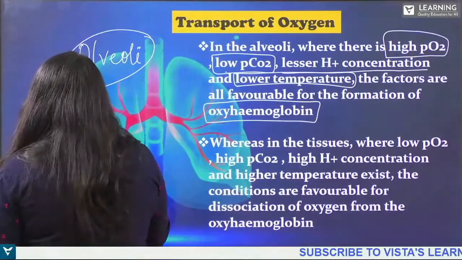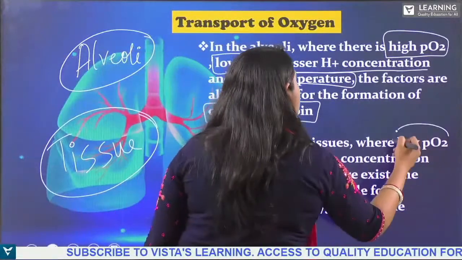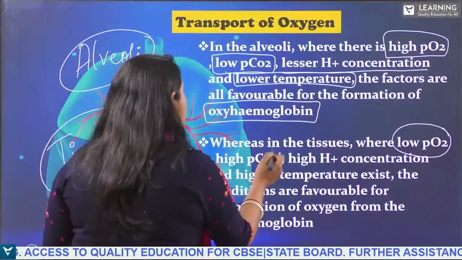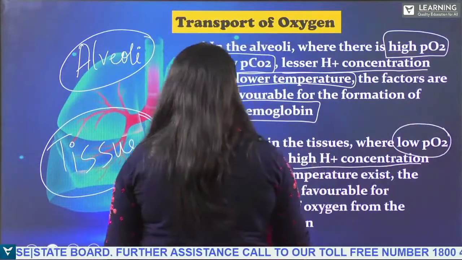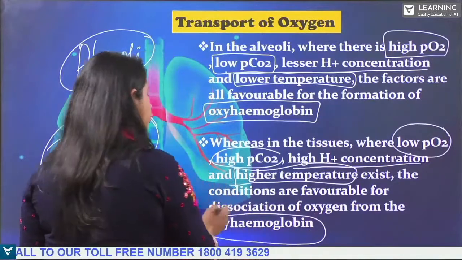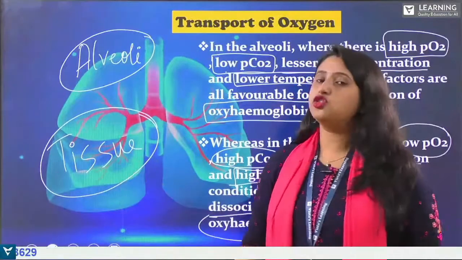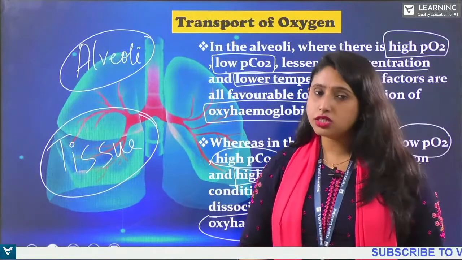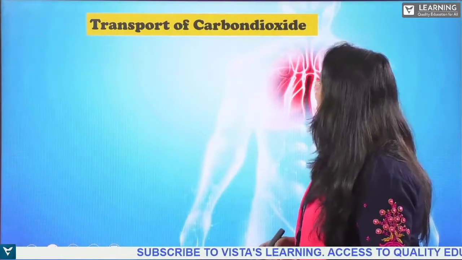And in the tissues, what is necessary for the release of oxygen from oxyhemoglobin? Low partial pressure of oxygen, high partial pressure of carbon dioxide, high hydrogen ion concentration, and high temperature. These are the important factors necessary in the tissues and the alveoli. Next, let us move on to the transport of carbon dioxide.